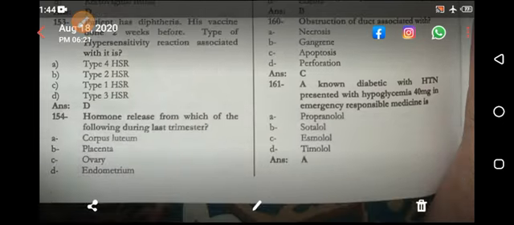Which of the following additions increases the effect of local anesthetic? Epinephrine. What it does is cause vasoconstriction. So if you inject the local anesthetic, usually it is carried by the blood and deactivated. But if you are having vasoconstriction, it cannot be taken away by the blood, and there is prolonged action of the local anesthetic.